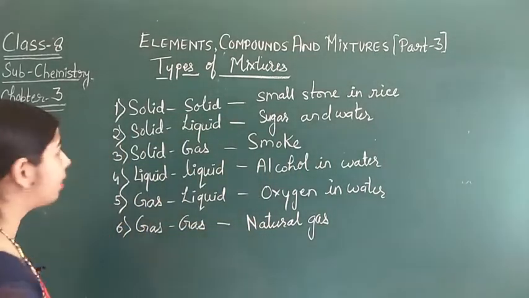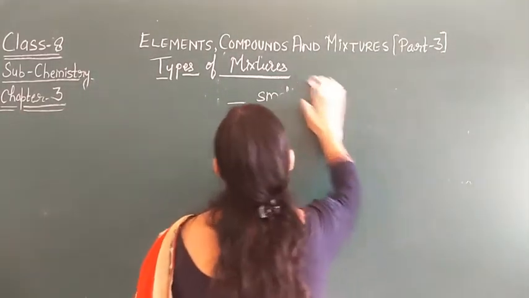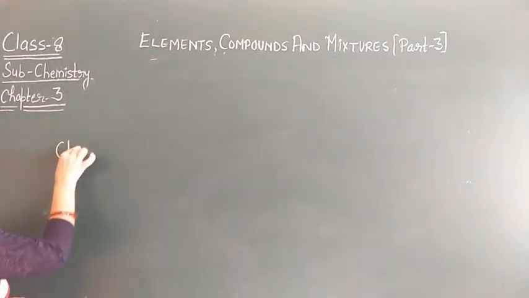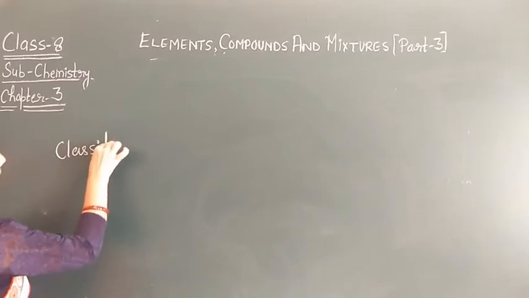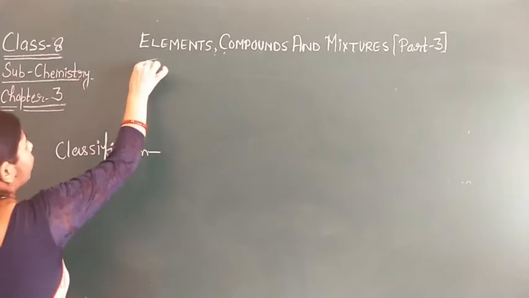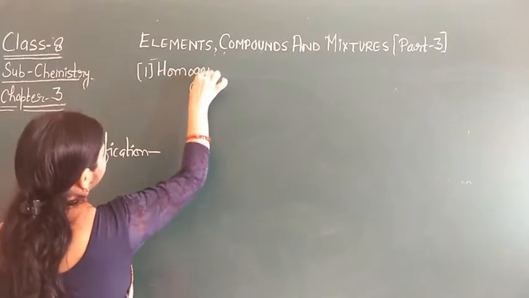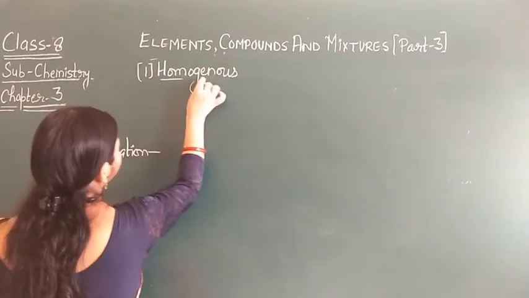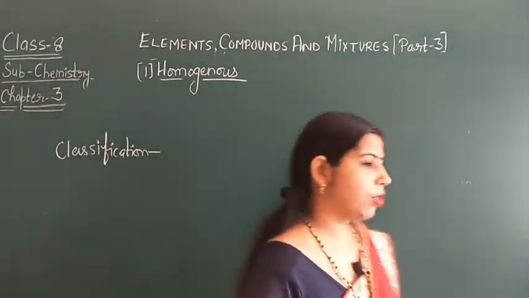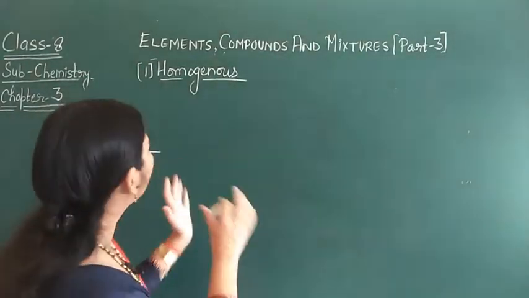Now we will see the classification of mixture. Mixture is of two types. First is homogeneous and second is heterogeneous. First we will discuss homogeneous mixtures and their types. So what is a homogeneous mixture? It is a mixture in which components are distributed uniformly throughout.